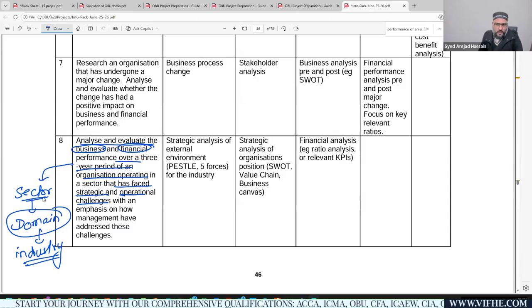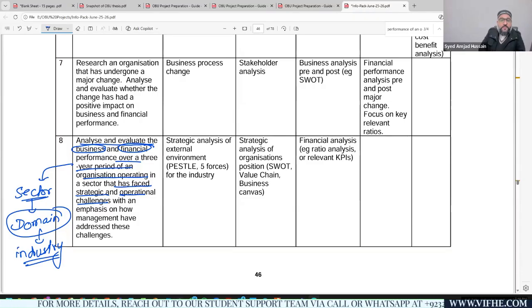For example, in the last 4 years, the airline industry is facing a lot of challenges, right? Or I think the pharmaceutical sector is also facing some sort of challenges. The IT sector, or information technology sector, has faced a lot of challenges, a bit more, related to AI development and many other areas.